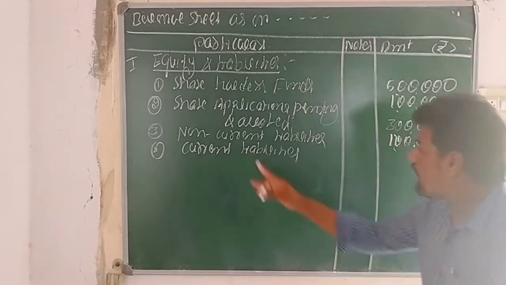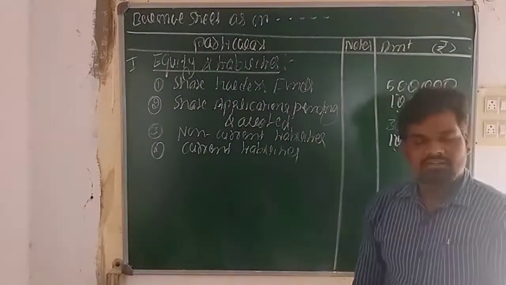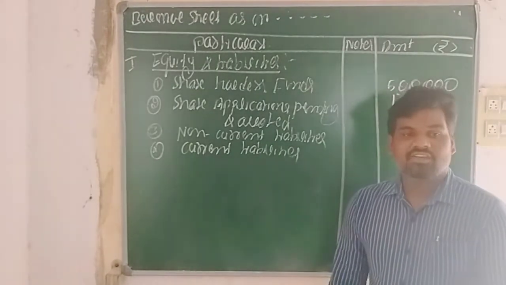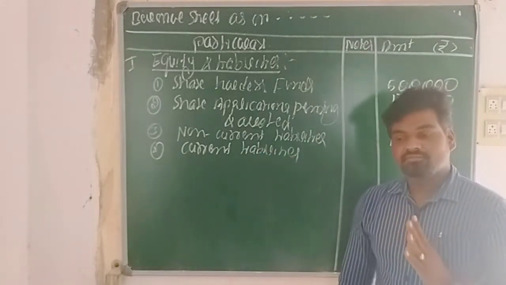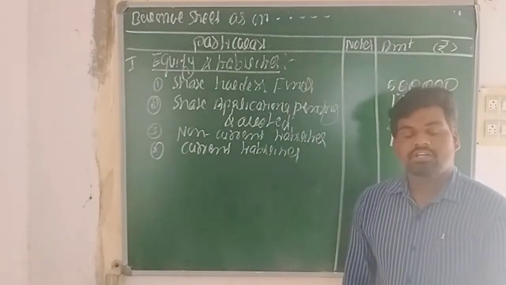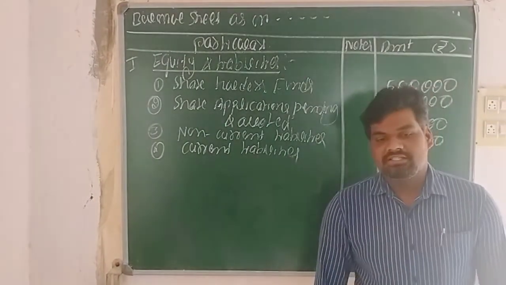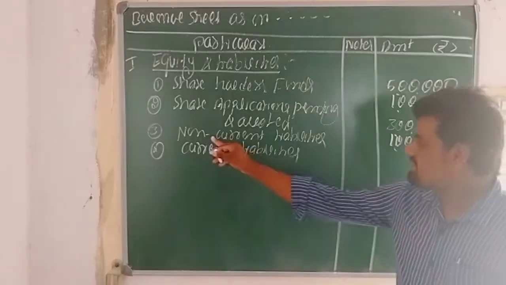The next one, non-current liabilities, are those liabilities with a period of more than 12 months, such as debentures or borrowed capital. Sometimes we get loans from financial institutions and banks on a long term basis. Such transactions we can record under this head.